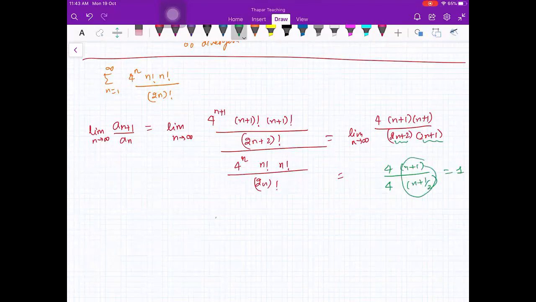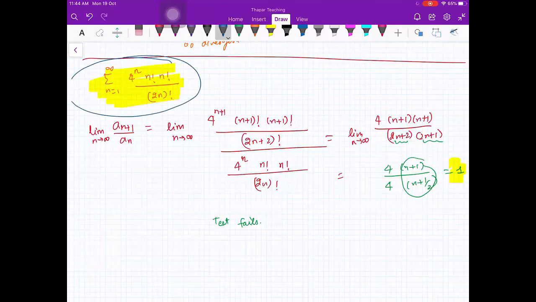So test fails. So somebody was asking what is the limitation. So this is the limitation, that in case you get the limit 1, the test fails. Now, can you tell me something about this particular series? ये टेस्ट तो फेल हो गया, फिर क्या करें? We have to check the convergence or divergence of this series.